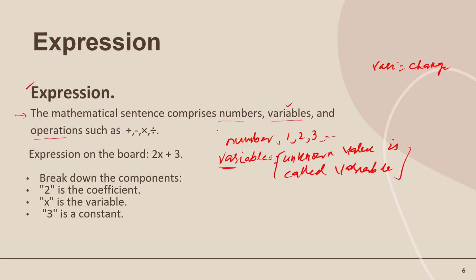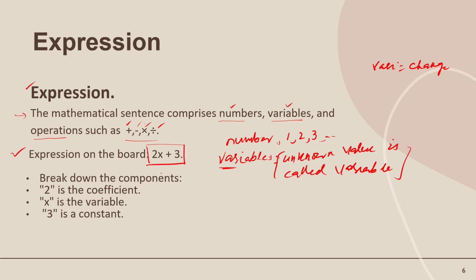Okay, now we join the numbers and variables together with the help of arithmetic operations. As you know, there are basically four arithmetic operations: addition, subtraction, multiplication and division. So these are some arithmetic operations. Now I am going to tell you about an example of an expression. Look at this example, 2x plus 3.